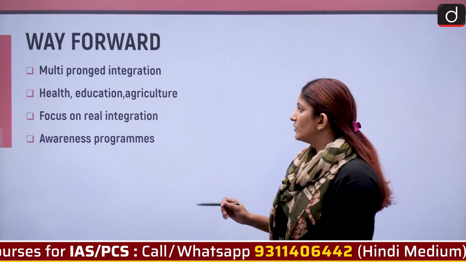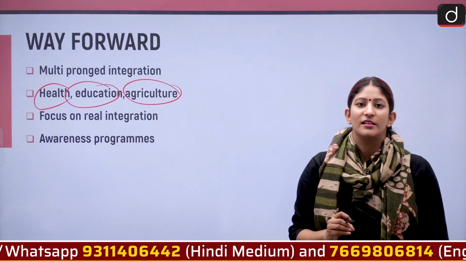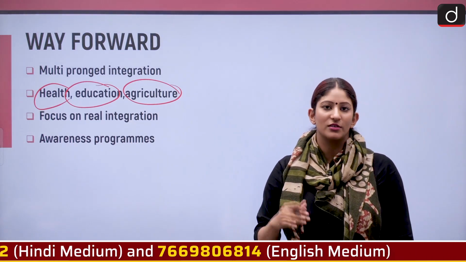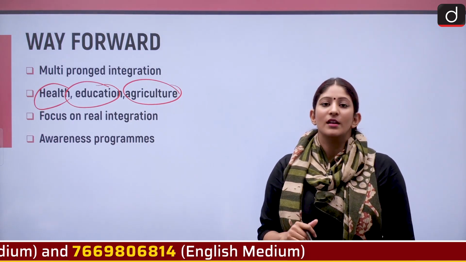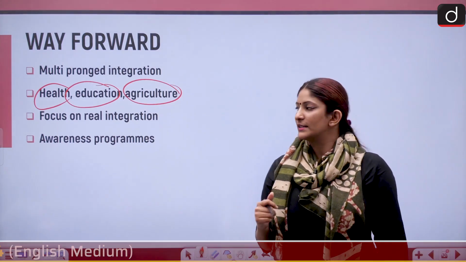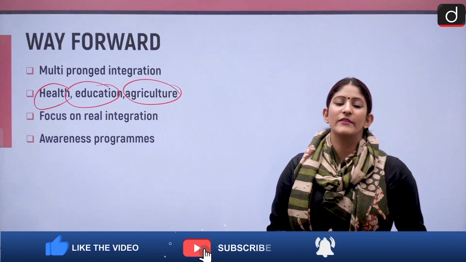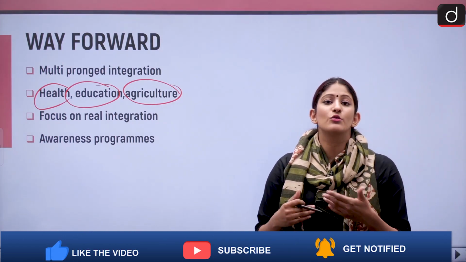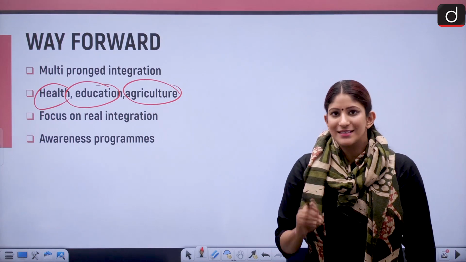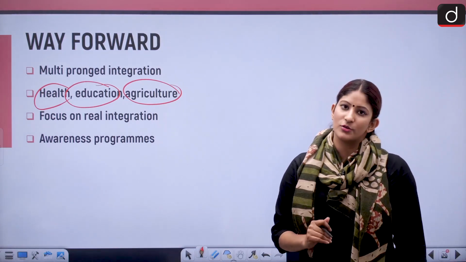A multi-pronged approach is needed when we talk about health, education and agriculture. Agricultural lands should be protected, and they have community rights. So we have the Scheduled Tribes and Other Forest Dwellers Act. That should be continuously interpreted. Also, awareness regarding those acts should be increased. Health. In the health sector, we know that because of the close living style of the tribes with the animals, many zoonotic diseases continuously plague generations of those tribes. So proper research has to be done and proper policies of immunization plus medication should also be done.